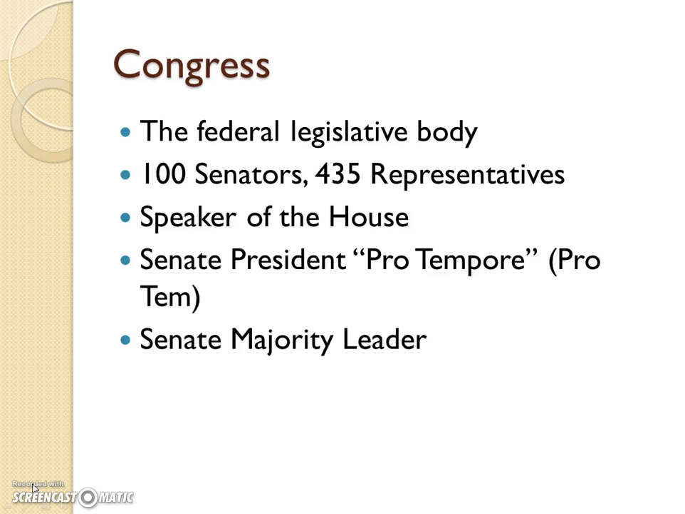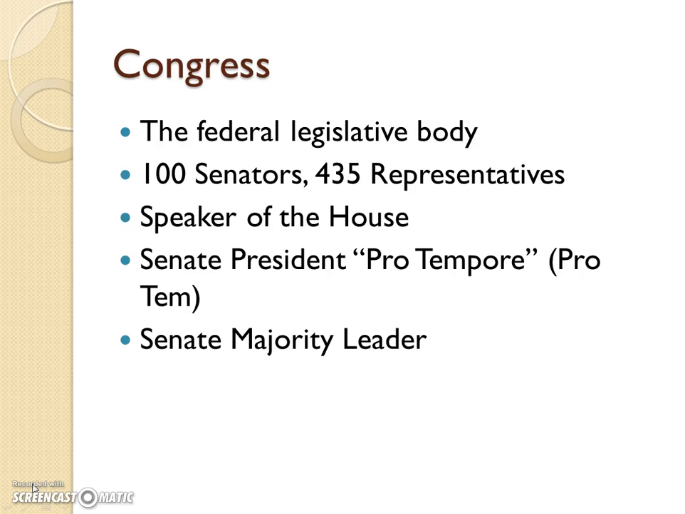Congress is the federal legislative body. Like the state legislature, there are fewer senators, in this case only 100, and there are 435 representatives. There are 100 senators because there are 2 from each state, no matter how big or how small. And there are 435 representatives because they are divided by how big your population is.